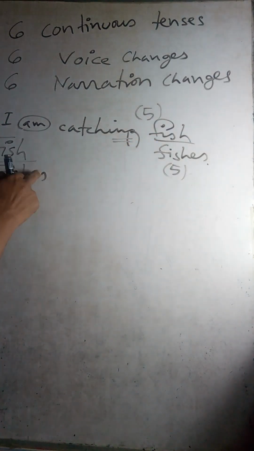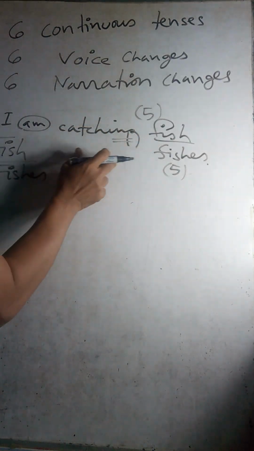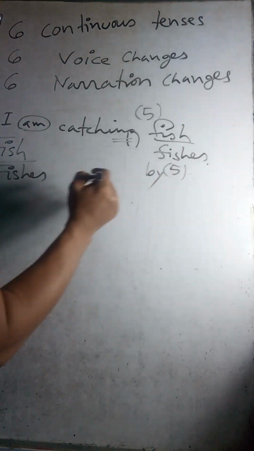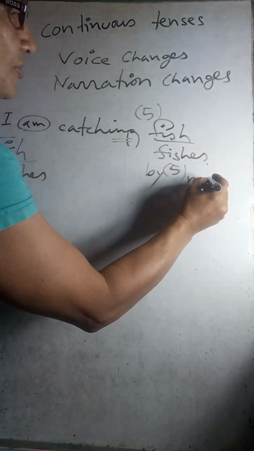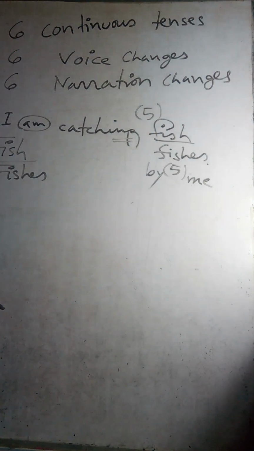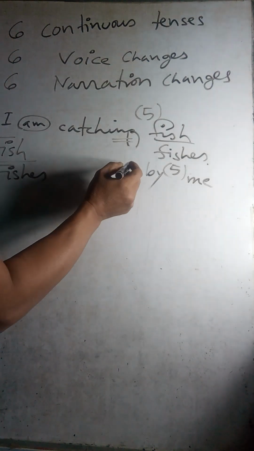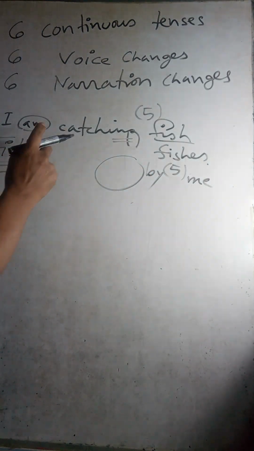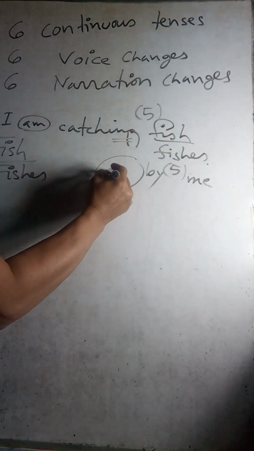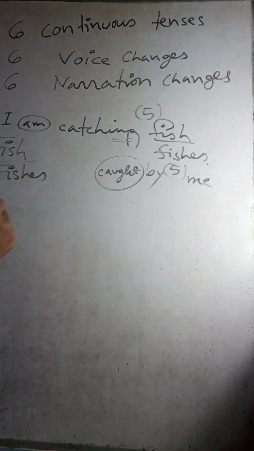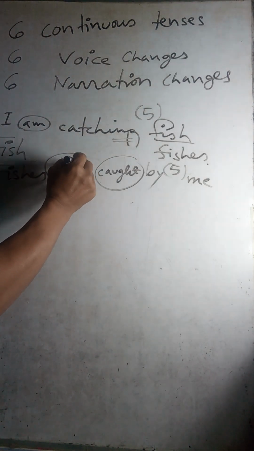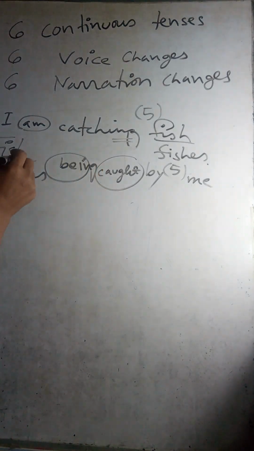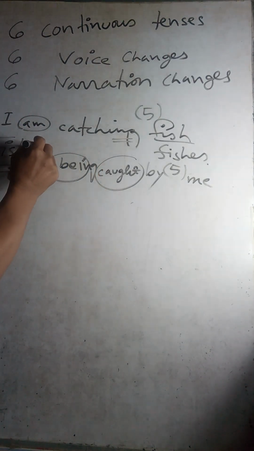So first, what is here goes there; it comes here and it will go there. So we have a gap, and then I put by, and I, you know, me, by me, right? So now you have to put the past participle, so caught, and the same thing here, but before that you have to put being, and then fish are.